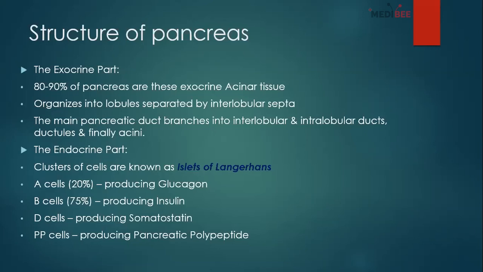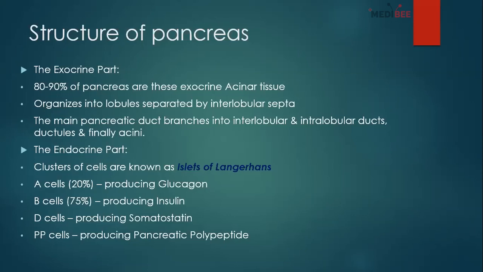And the main pancreatic duct, which we have learned a bit before, basically branches into interlobular and intralobular ducts, then the smaller portion that is ductules, and finally acini. So basically the exocrine portion consists of these acinar tissues and numerous lobules separated from each other by interlobular septa, and the pancreatic duct basically opens into this. And the endocrine portion, I told you the function is basically it secretes hormones, and now we are going to learn from what kind of cells it produces the hormones.